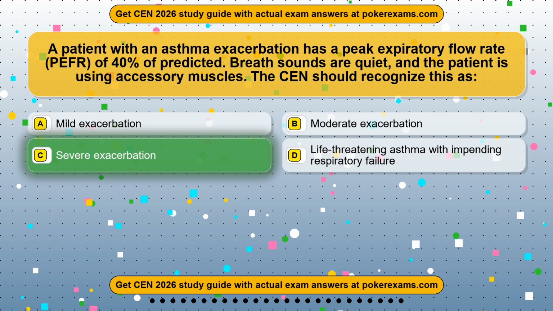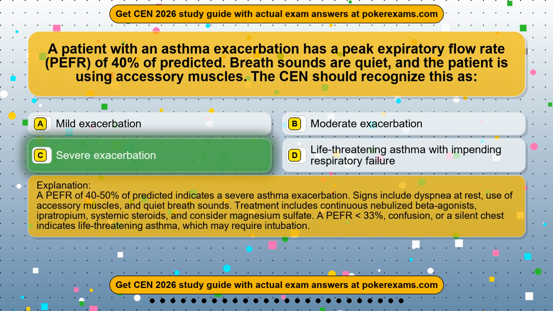Severe exacerbation. A PEFR of 40 to 50% of predicted indicates a severe asthma exacerbation. Signs include dyspnea at rest, use of accessory muscles, and quiet breath sounds. Treatment includes continuous nebulized beta agonists, ipratropium, systemic steroids, and consider magnesium sulfate. A PEFR below 33%, confusion, or a silent chest indicates life-threatening asthma, which may require intubation.